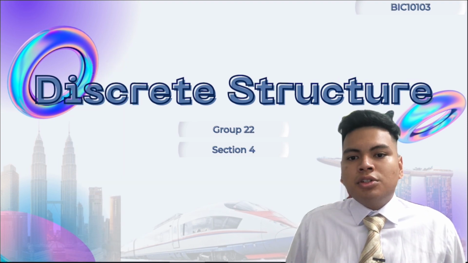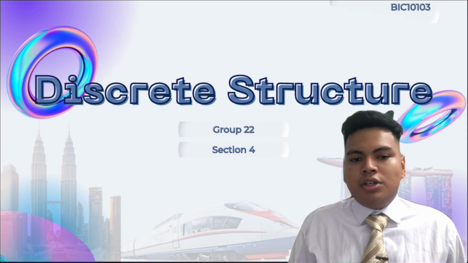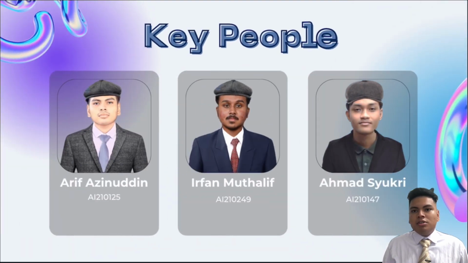For the discrete structure subject, we're going to present about the shortest path from KL to Singapore. Without further ado, we jump into the key people. We have 5 members in this group.